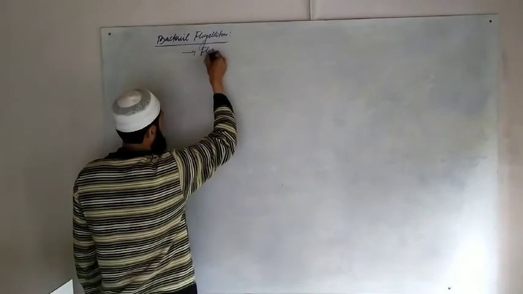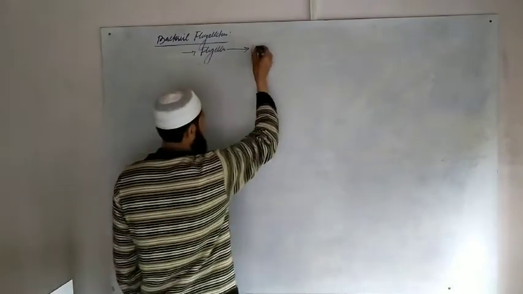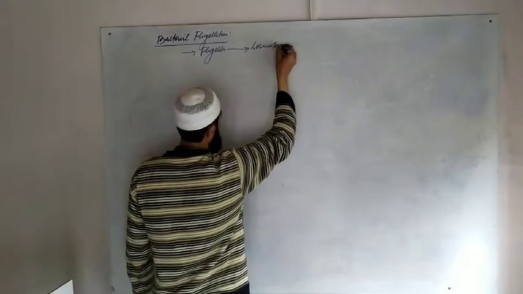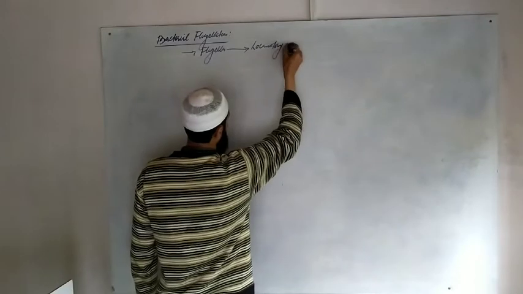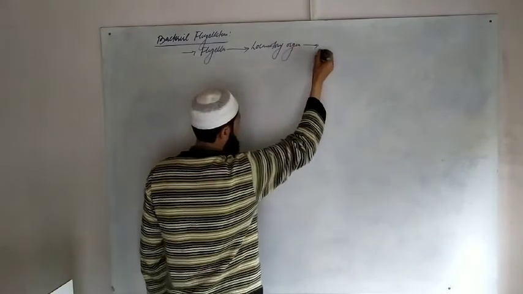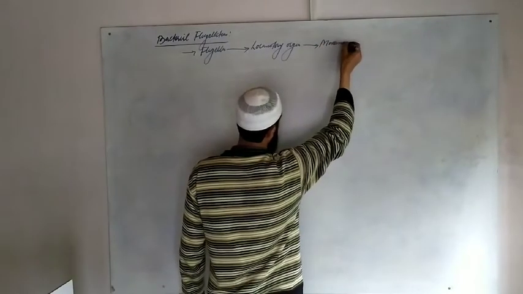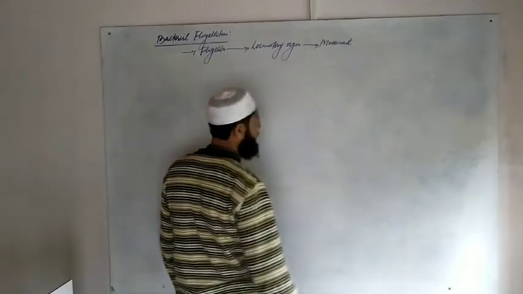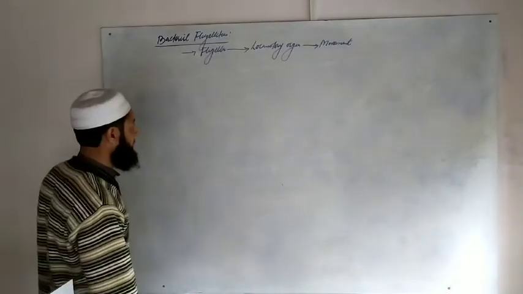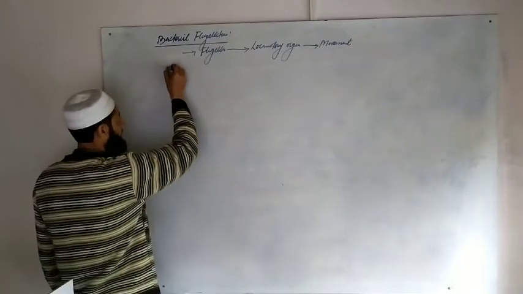Flagella, as you already know, are locomotory organs for movement of bacteria. Bacteria can move with the help of these flagella. On the basis of flagellation, bacteria are divided into two categories.